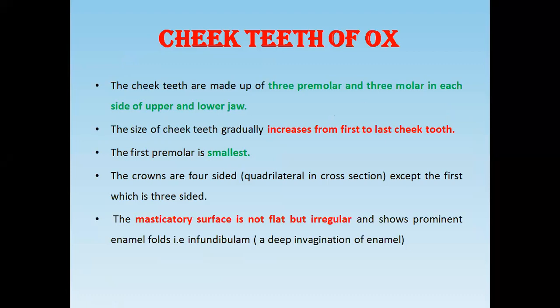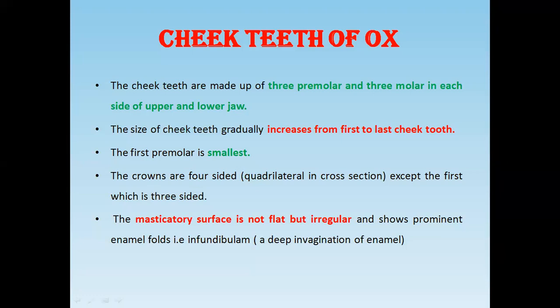Another is the cheek tooth of the ox. I told you this cheek tooth is formed by the premolar and the molar teeth. There are three premolars and three molars in the upper and the lower jaw. The size of the cheek tooth gradually increases from the first to the last cheek tooth. The first premolar is smallest.